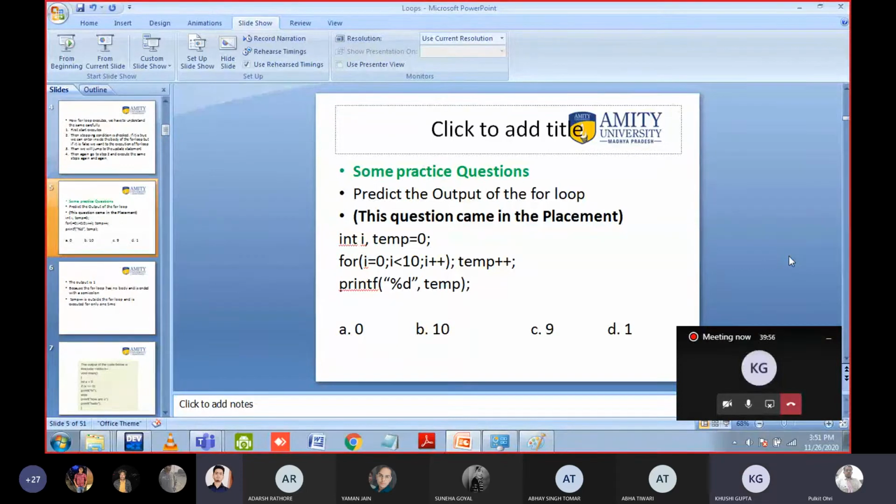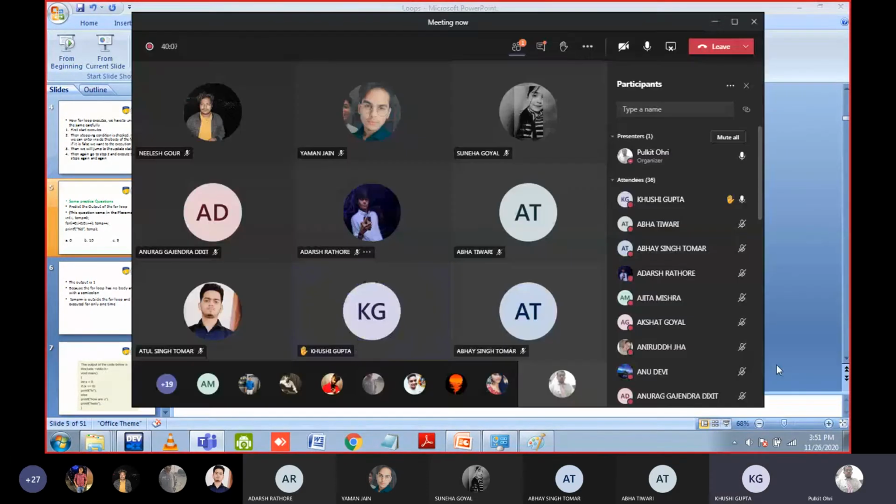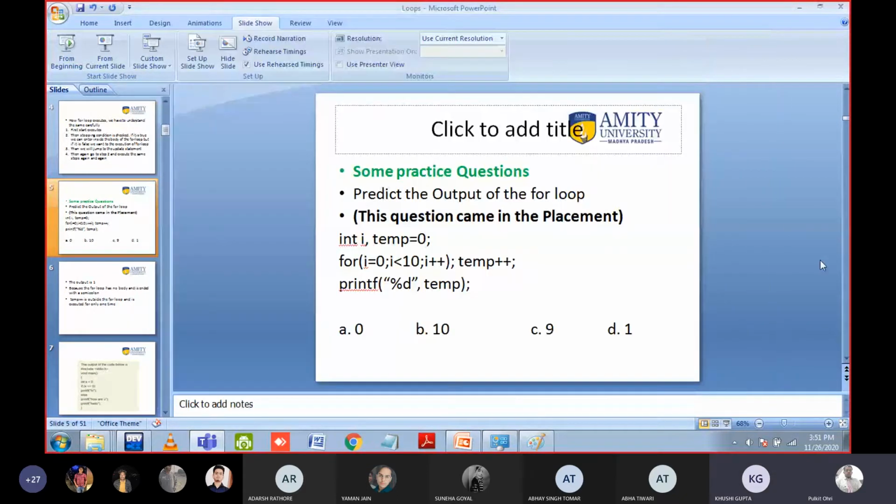Who can tell? Yes, Khushi. Sir, there is a semicolon after the for loop. Then what? It will not enter the loop; it will do temp plus plus only once. And it is post increment, that's why the value will change in the next line.